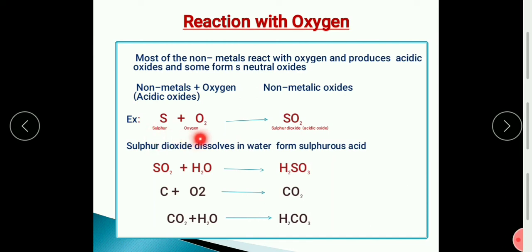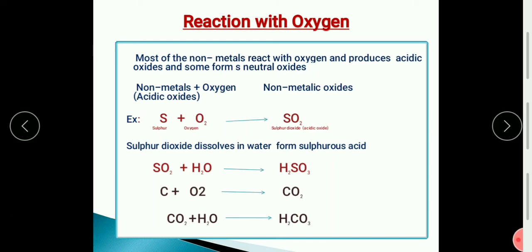Sulfur reacts with oxygen and forms sulfur dioxide. In the same way, carbon reacts with oxygen and forms carbon dioxide. So this is the similarity between metals and non-metals. Metals react with oxygen and form metallic oxides. Non-metals also react with oxygen and form non-metallic oxides.